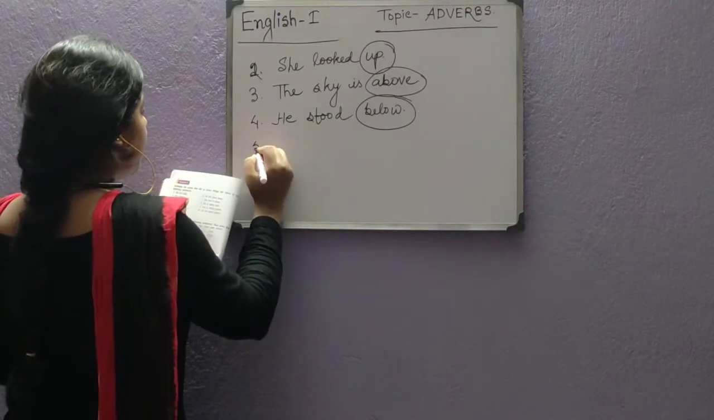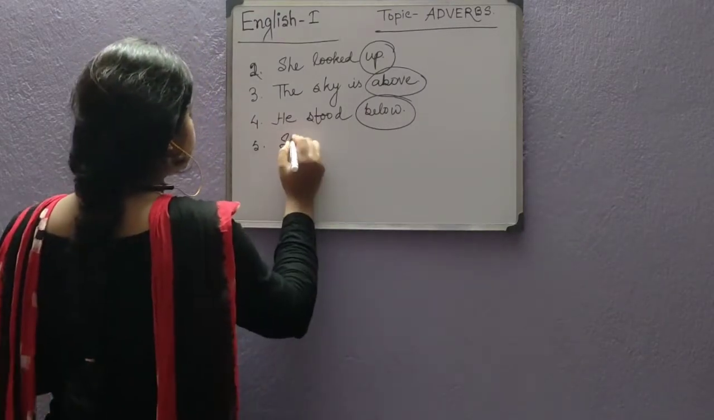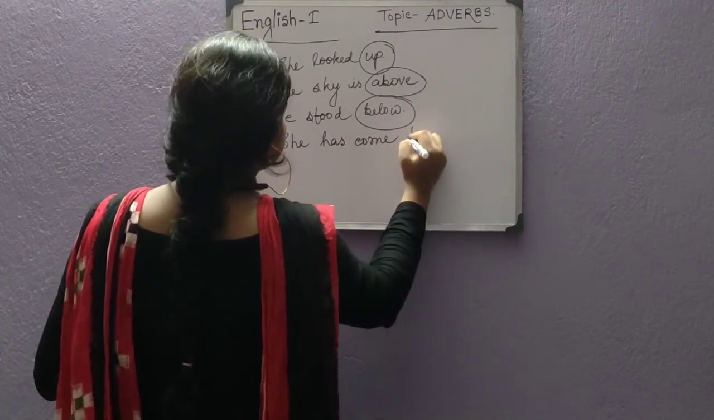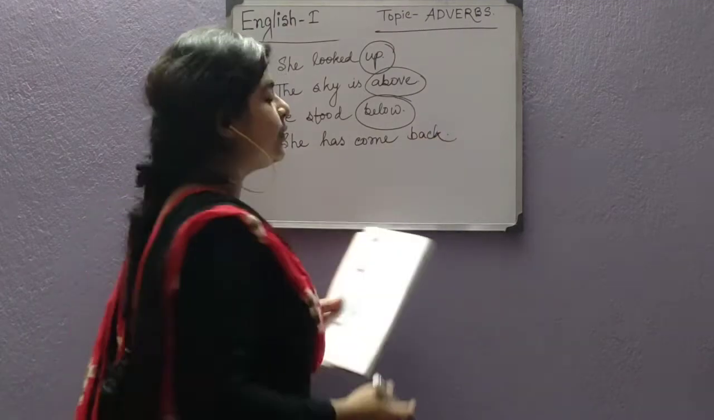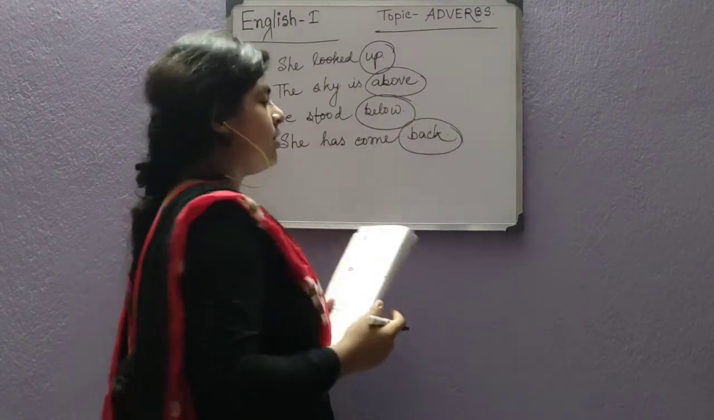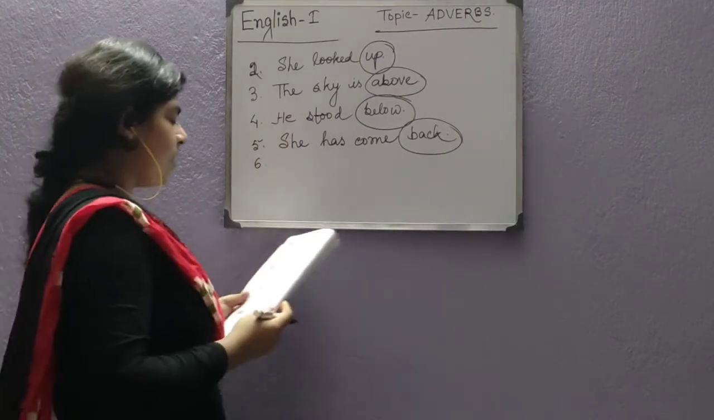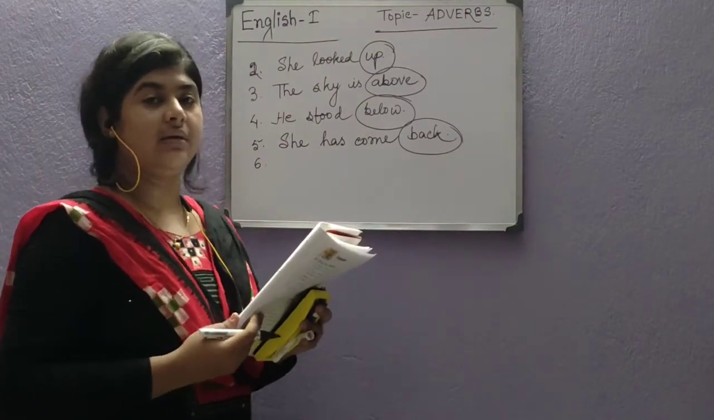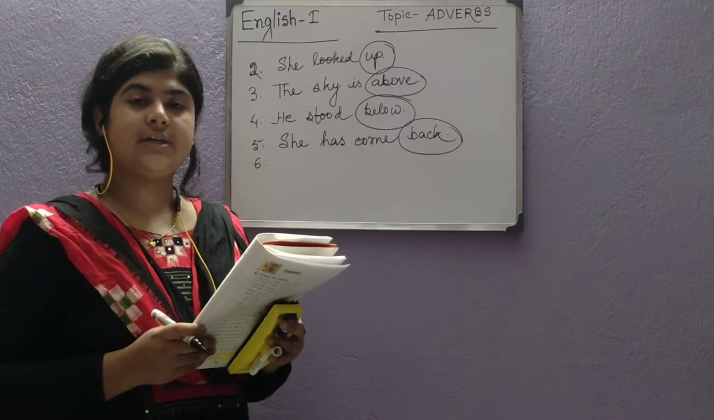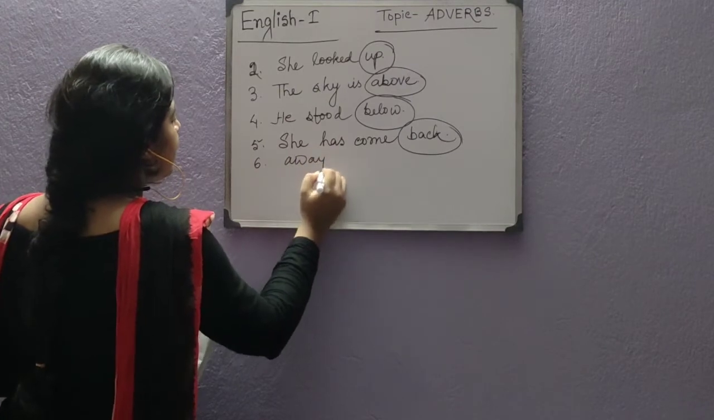Next, the fifth one. She has come back. Which is indicating the place? Definitely back. Okay. Now come to the sixth one. He has gone away. So which is the adverb over here? Definitely away. I am not writing the whole sentence. I am only identifying the adverb.